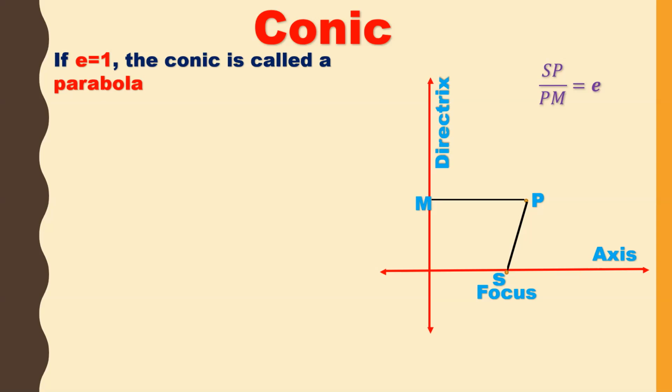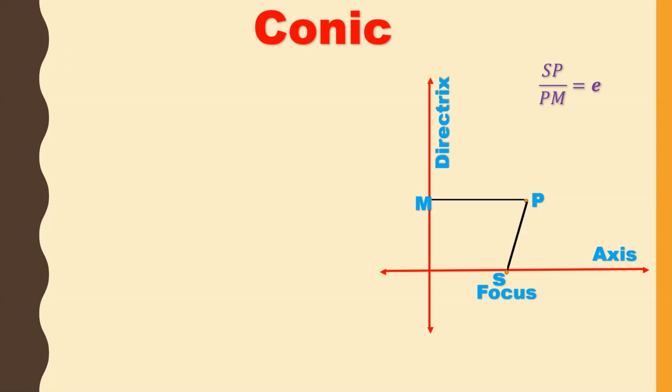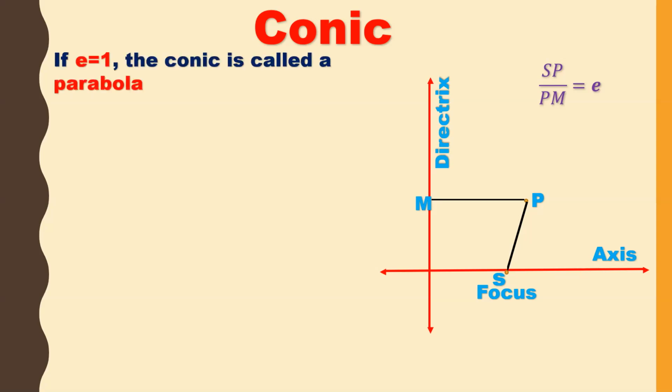The first one: if E is equal to 1, the conic is called a parabola. If I substitute E equal to 1 in SP by PM is equal to E, what happens? SP is equal to PM. That means the distance between S and P should be equal to the distance PM. So if SP and PM are at equal distance, then the conic is called a parabola.